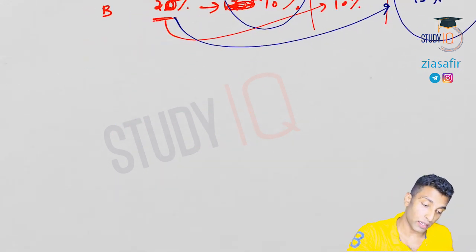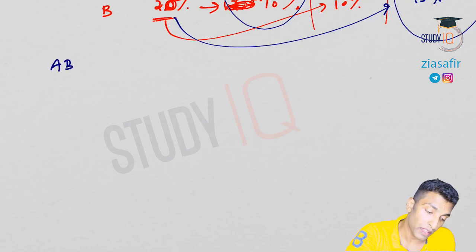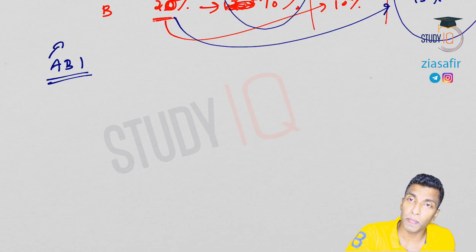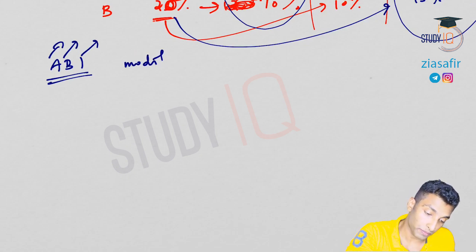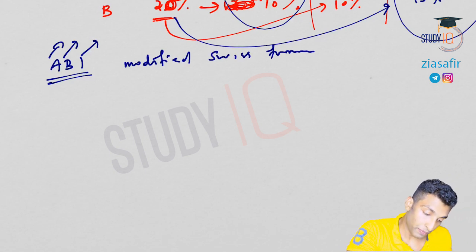Now here, these three countries, Argentina, Brazil and India, ABI, they modified this Swiss formula.